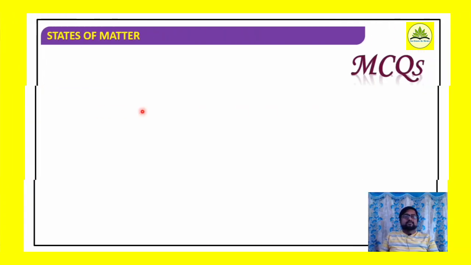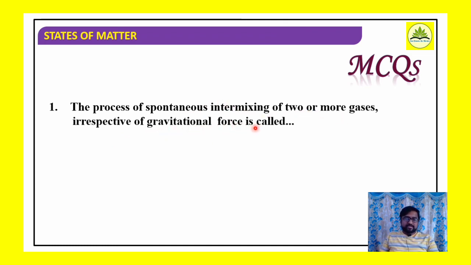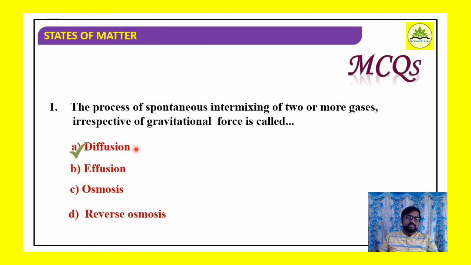Okay, then consider an MCQ here. The process of spontaneous intermixing of two or more gases irrespective of gravitational force is called: diffusion, effusion, osmosis, or reverse osmosis? What is the answer? Diffusion. The process of spontaneous intermixing of two or more gases irrespective of gravitational force is nothing but diffusion.